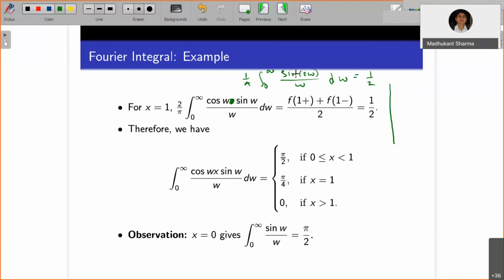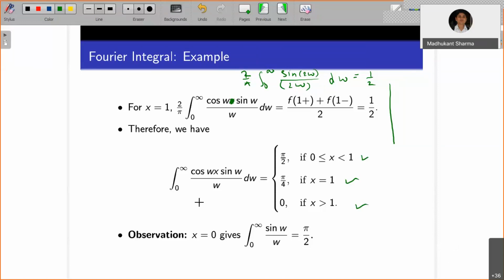Okay, so now you are again going to multiply and divide by 2. So you have this 2w here, you have 2 here, so the integral of sine of 2w by 2w dw is equal to pi by 4, right? So you will get the values here. So here, pi by 4 if x equals 1, pi by 2 for 0 less than or equal to x less than 1, and 0 if x is greater than 1.